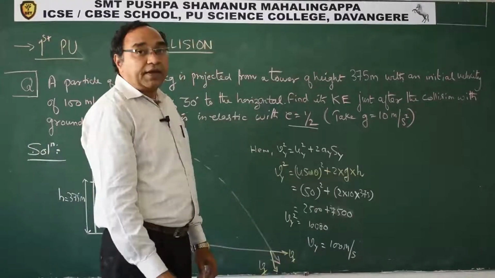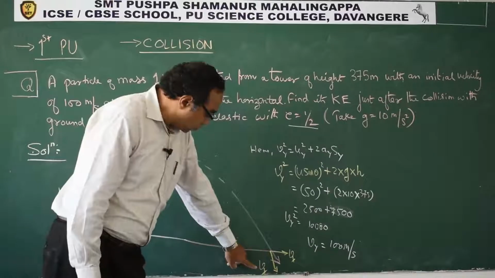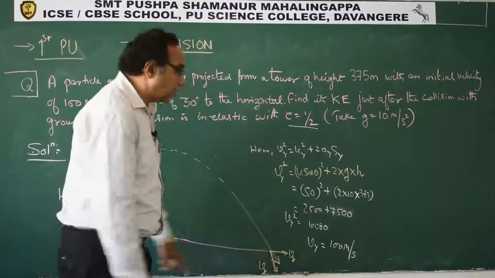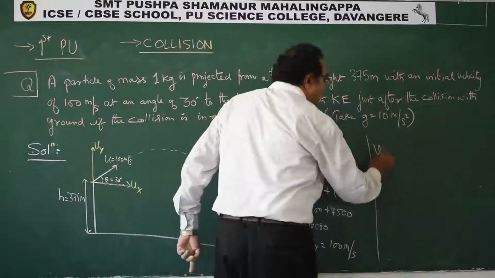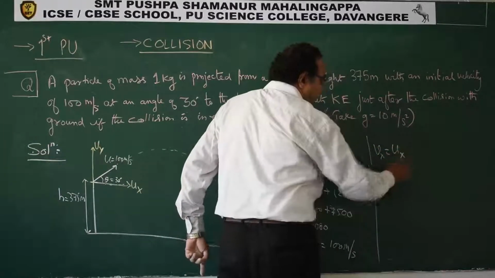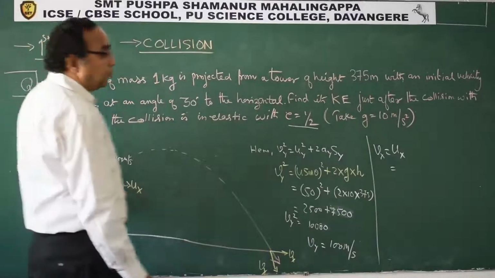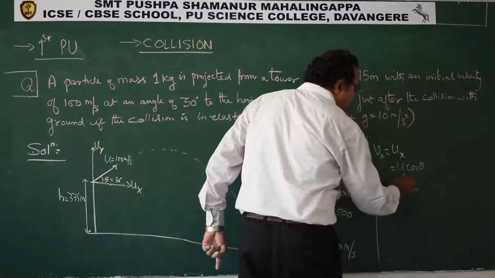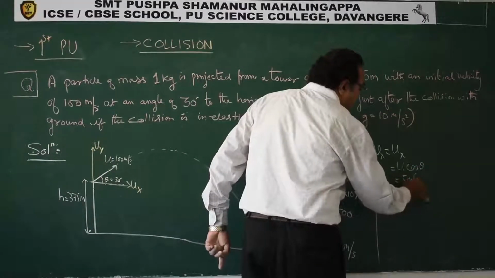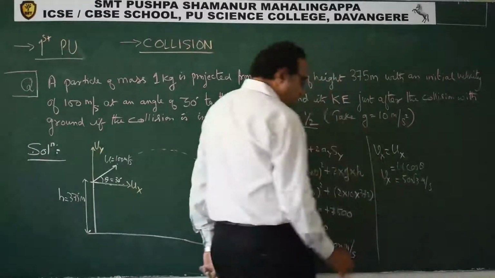So we get Vy as, now how much will be the horizontal component of velocity Vx? So Vx is equal to Ux and that is 100 cos 30. That is U cos theta. So that is 50 root 3 meter per second. We got Vx. This is what we get.